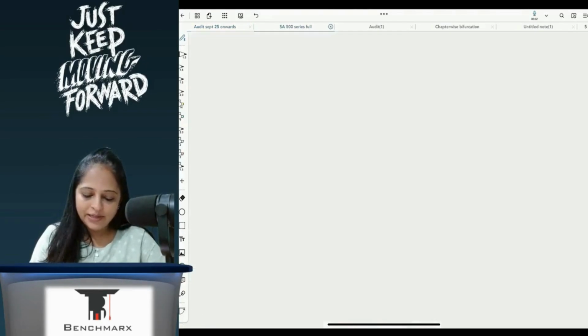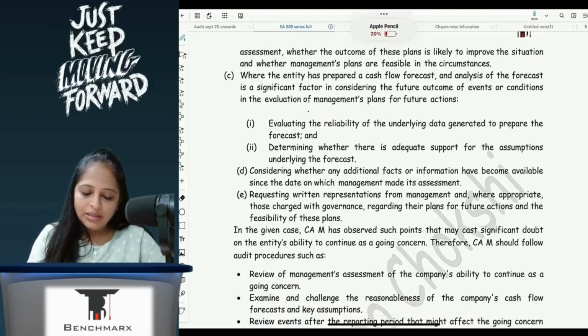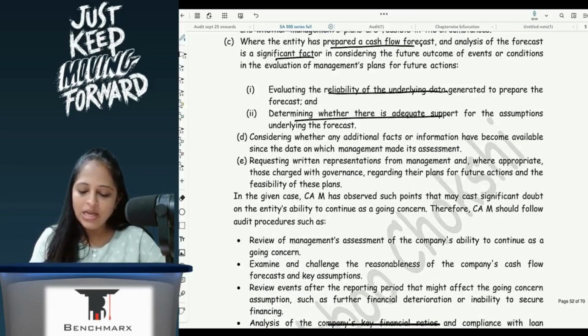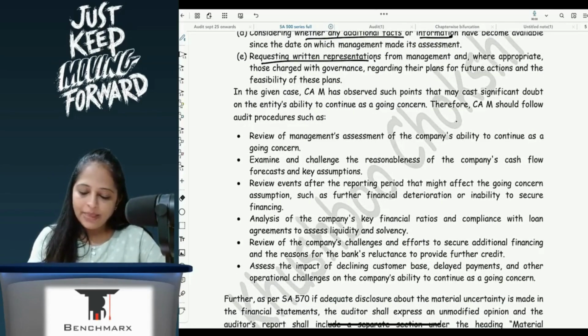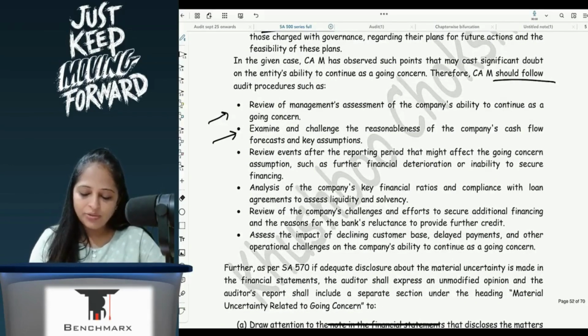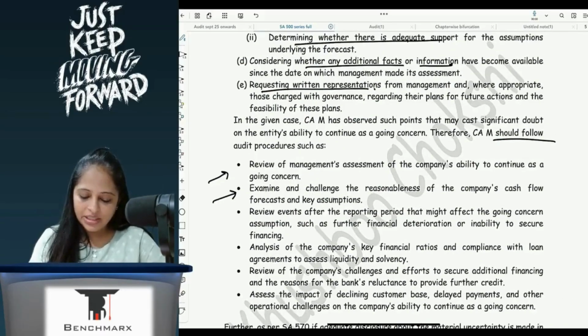If the entity has prepared a cash flow forecast, analysis of the forecast is a significant factor in considering the future outcome, reliability of underlying data, whether there is adequate support, consider additional facts or information, and request written representations. Now, CAM has observed that there is inability to continue, so should follow the same review of assessment, reasonableness of cash flow, whatever we have stated above. All this has to be written below.